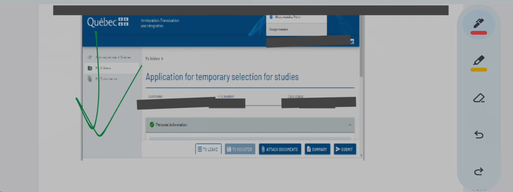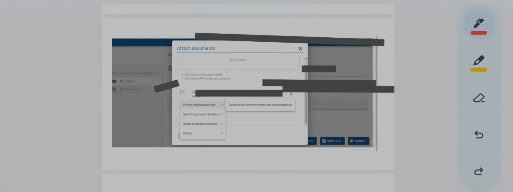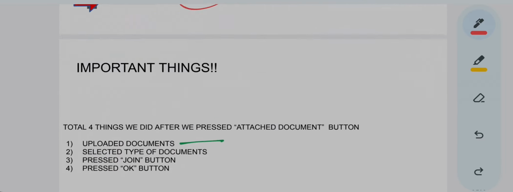So now when your portal looks like this, you have already attached your documents. At the beginning, when the portal was looking like this, you hadn't attached your documents, so you cannot directly submit it. Is there any difference between this and that? No. See, when you pressed over here to attach the documents and begin your process, your portal looked like this, and after attaching the documents the portal is also looking like this only. So don't get confused.